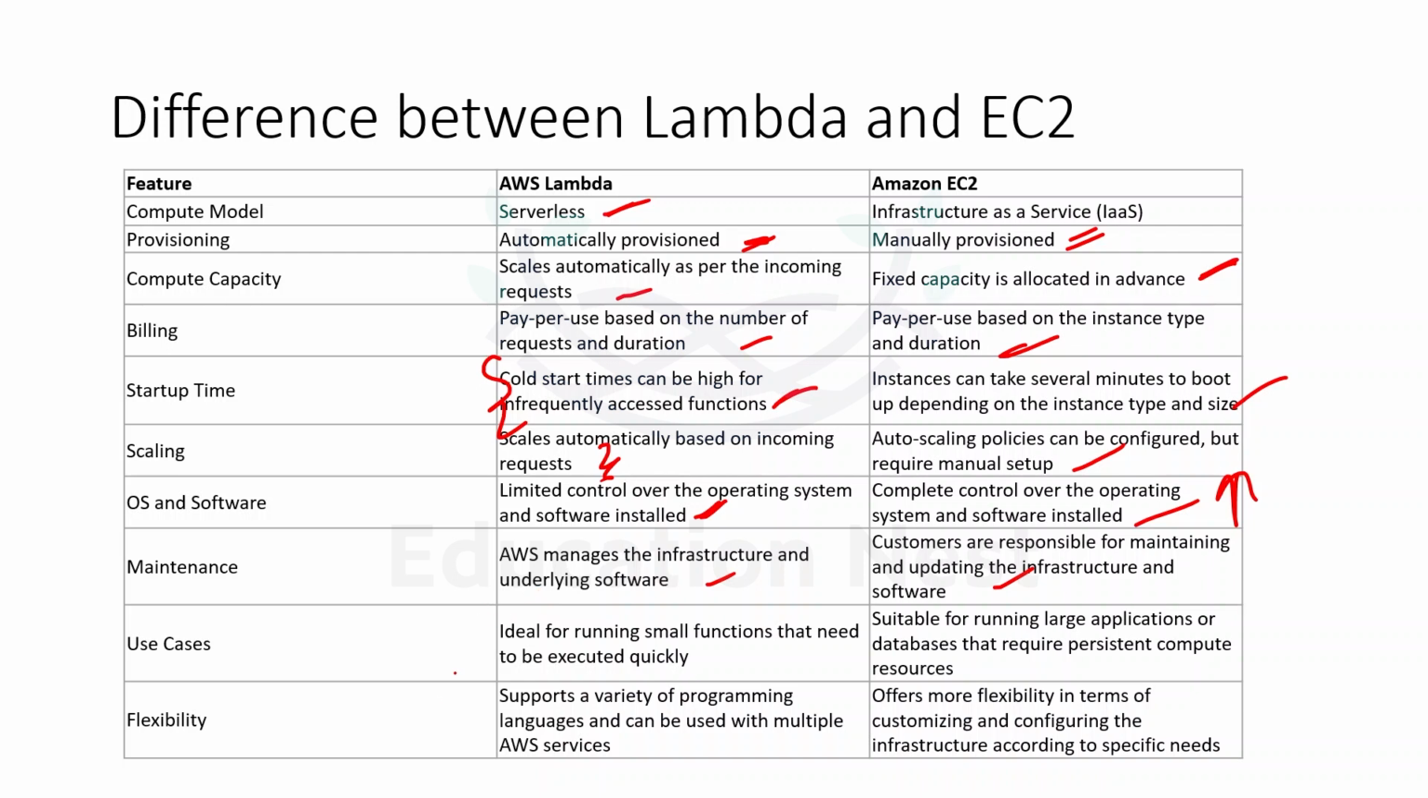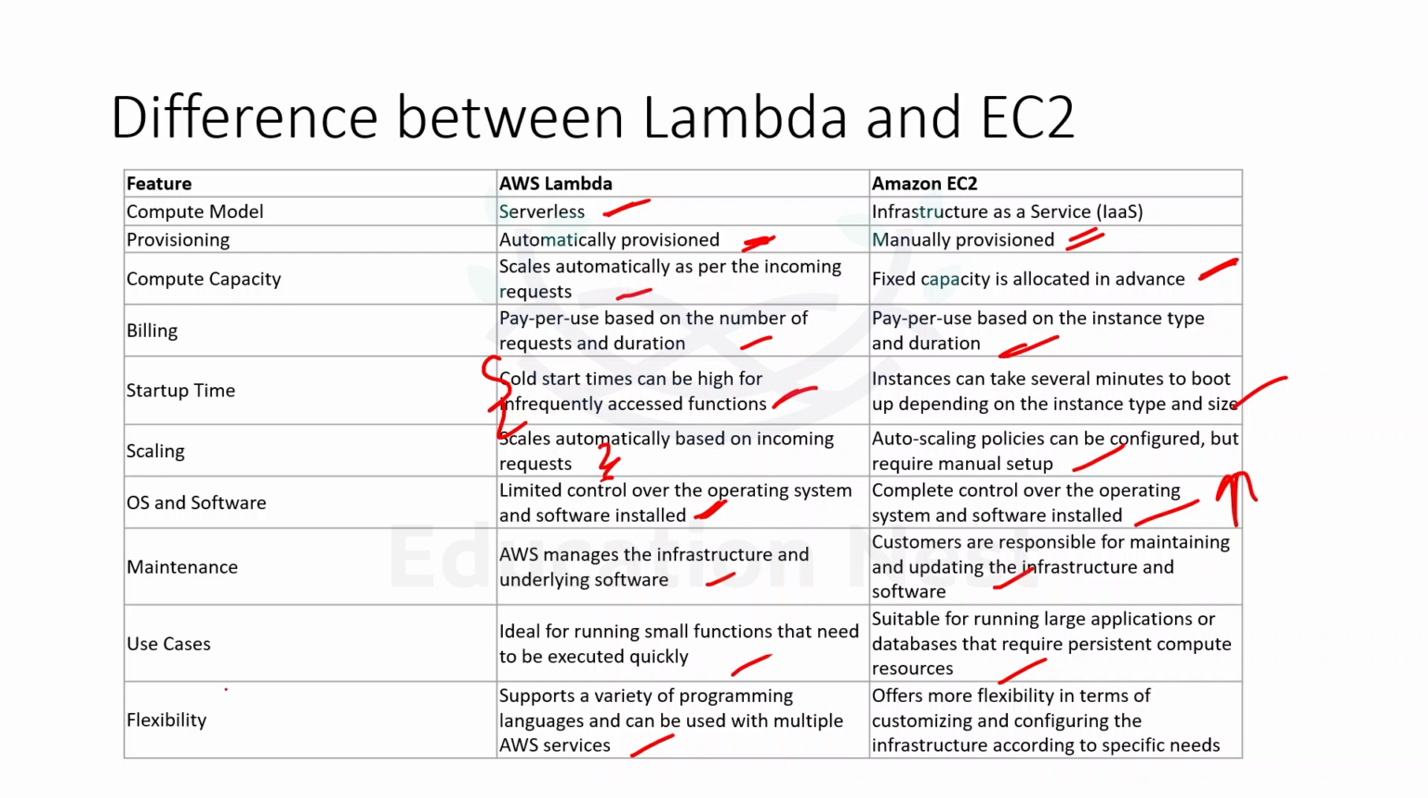The use cases would be: Lambda is good for running small functions that need to be executed quickly, whereas EC2 is for long running processes and large applications, where it can be used as our web servers, application servers, or database servers. Lambda supports a variety of programming languages and can be integrated with multiple AWS services. EC2 offers more flexibility in terms of configuration and customizing our code, writing code in different languages. And we also have control over our infrastructure.